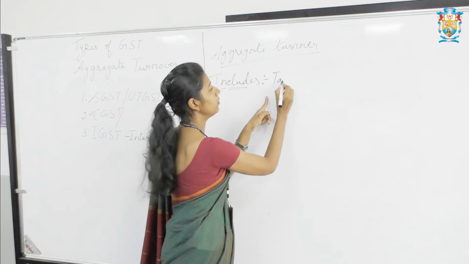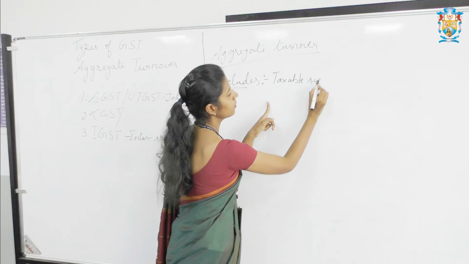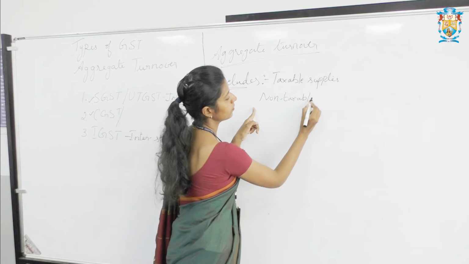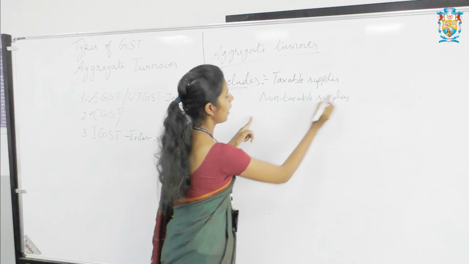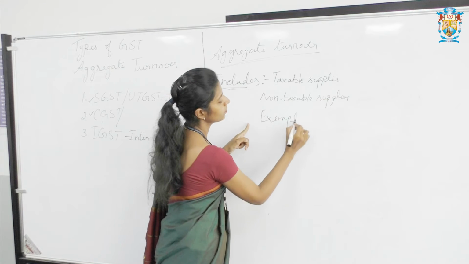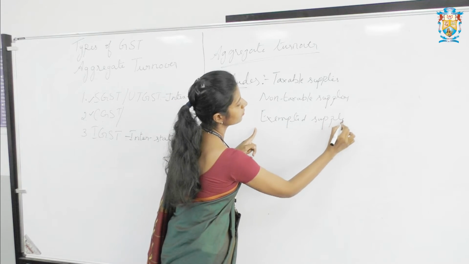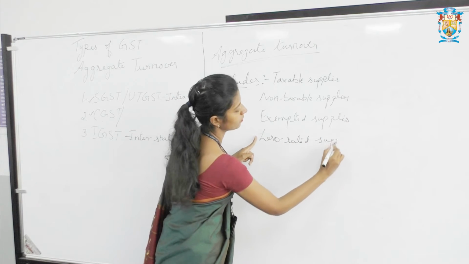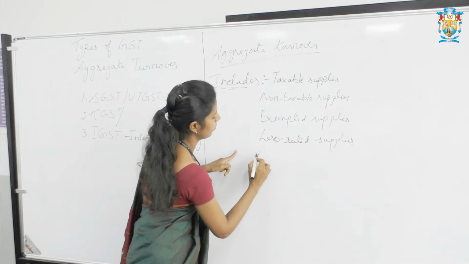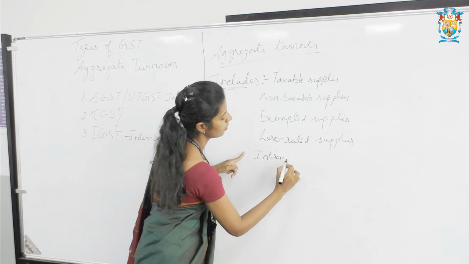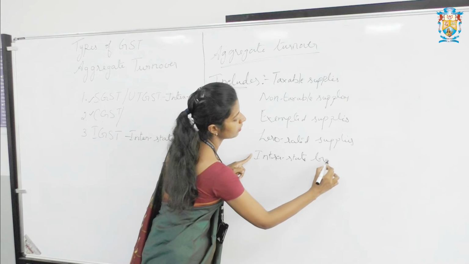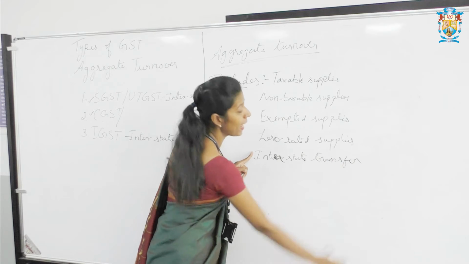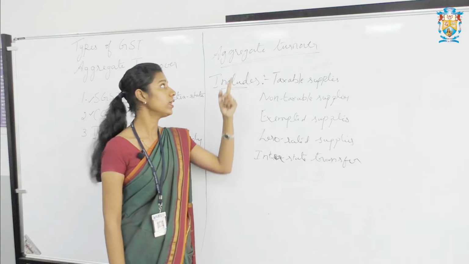Taxable supplies, non-taxable supplies, exempted supplies, zero rated supplies, and interstate branch transfer. All these are included under the aggregate turnover.